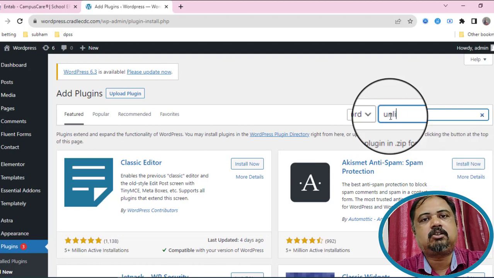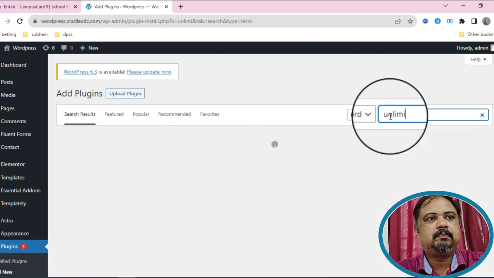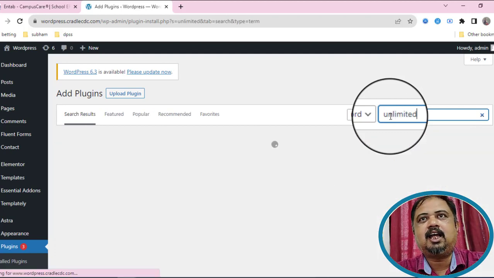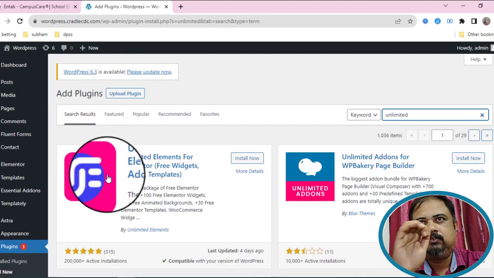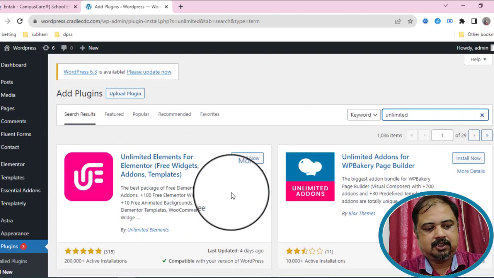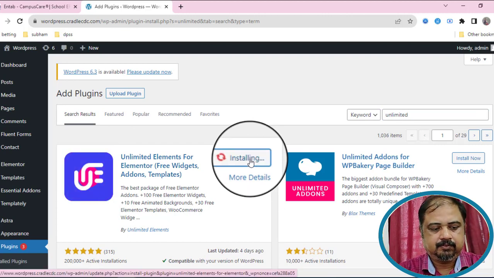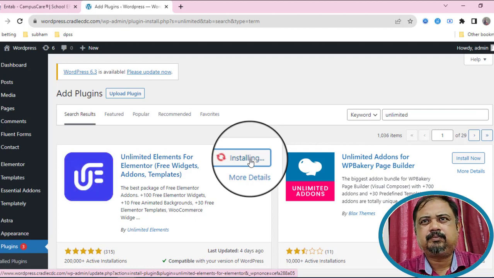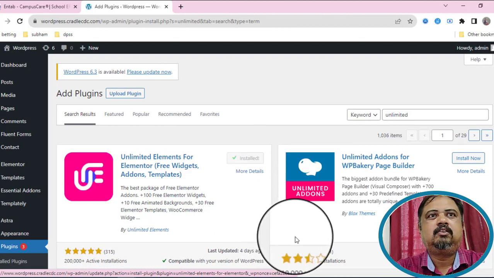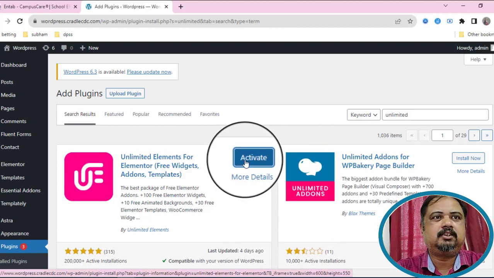So first we install that. Go to the plugin and click add new and search it. Unlimited. See, Unlimited Elements for Elementor. So we have to install that.